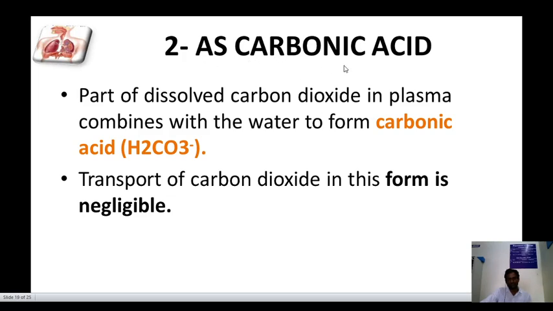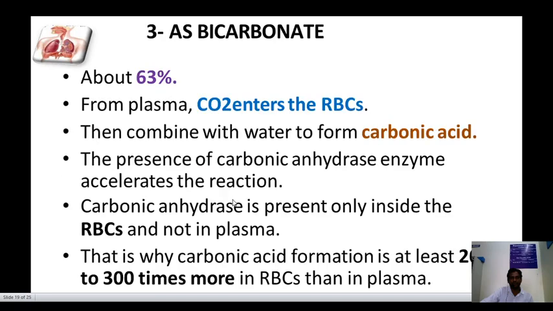Second, as carbonic acid: part of the dissolved carbon dioxide in plasma combines with water to form carbonic acid, H2CO3, which is a negligible form of transport. Third, as bicarbonate, about 63%: from plasma, carbon dioxide enters the RBC, then combines with water to form carbonic acid in the presence of the enzyme carbonic anhydrase, which accelerates the reaction.